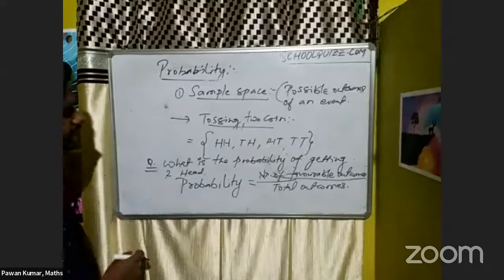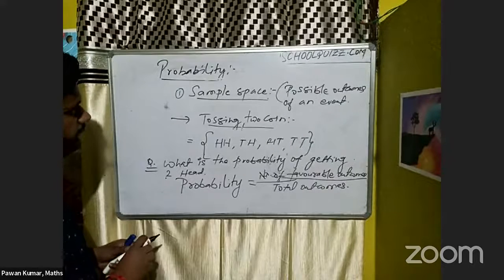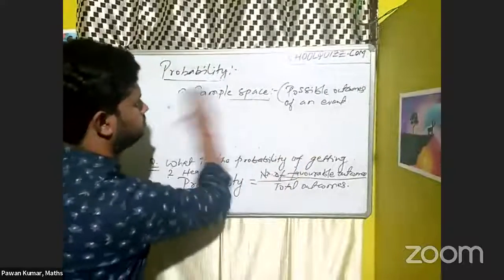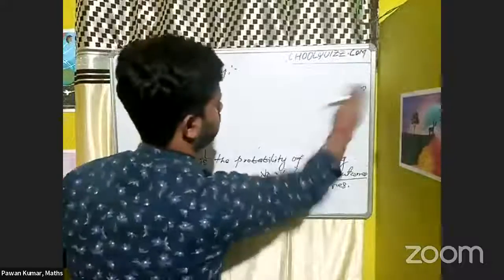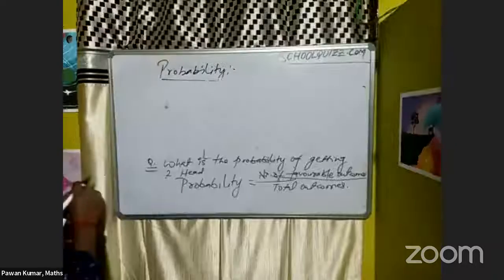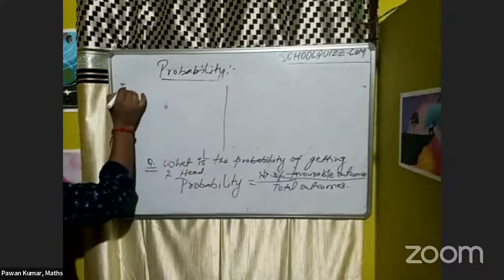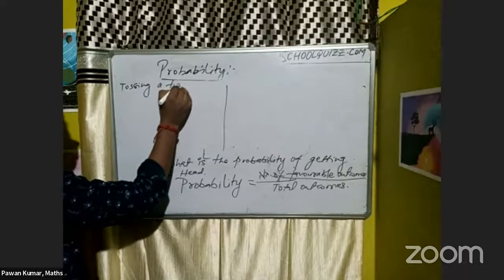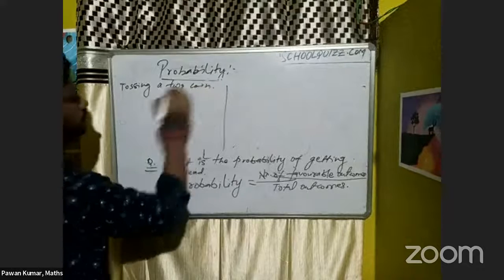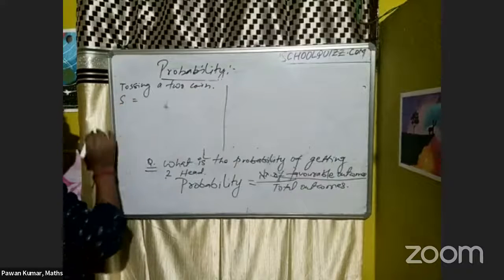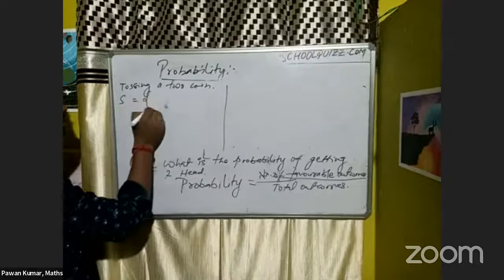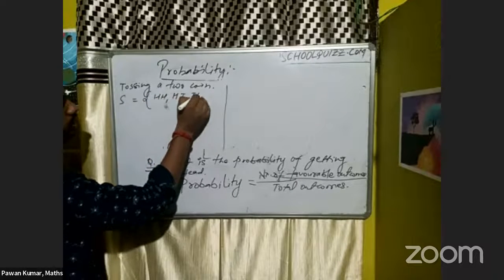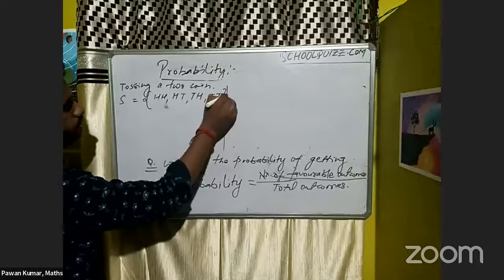Suppose I'm tossing two coins. The sample space I'm writing here as S: head, head, head, tail, tail, head, and tail, tail. How can we write it?